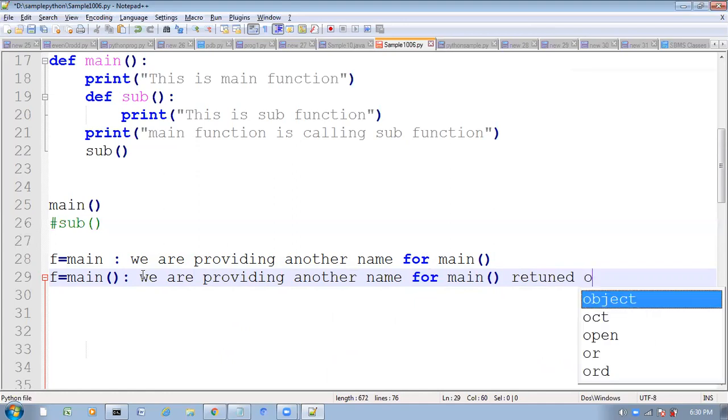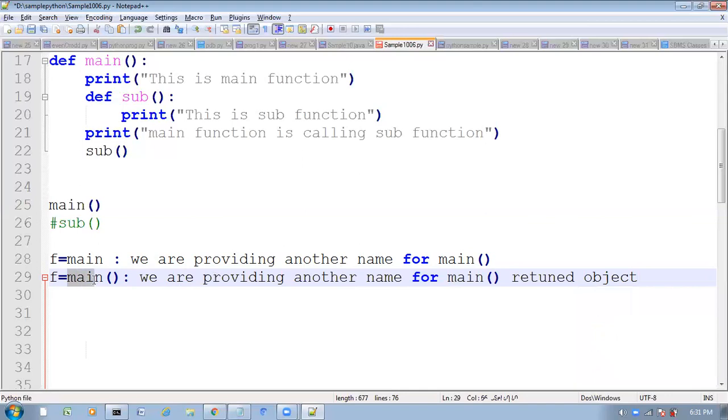And here what we are doing, we are providing another name for whatever this main function is returning. For that we are providing another name. So in this case, what we are doing, we are providing another name for this main function itself.